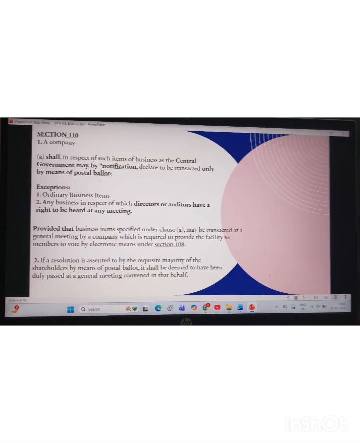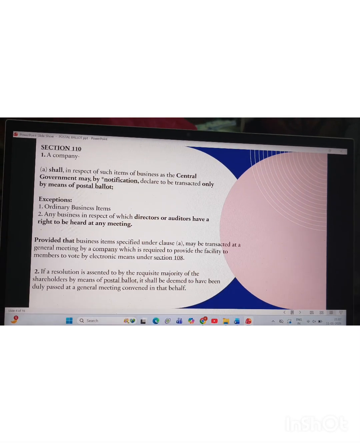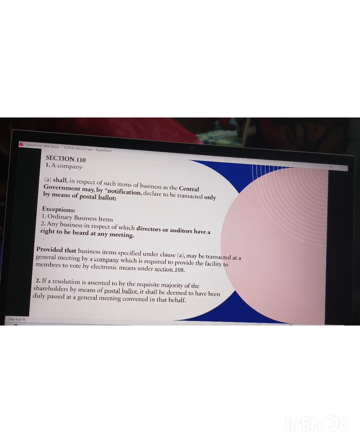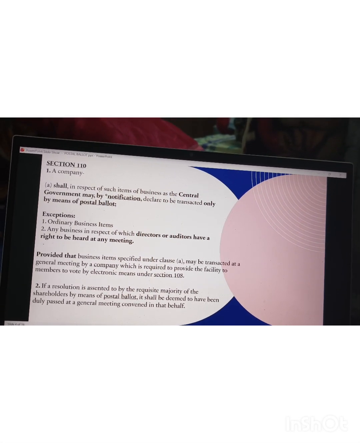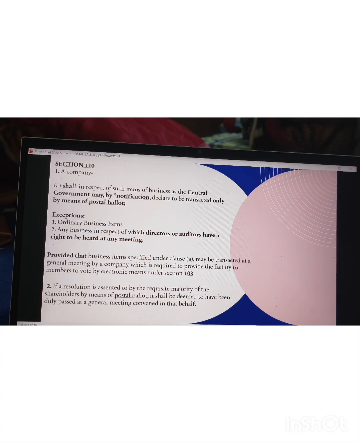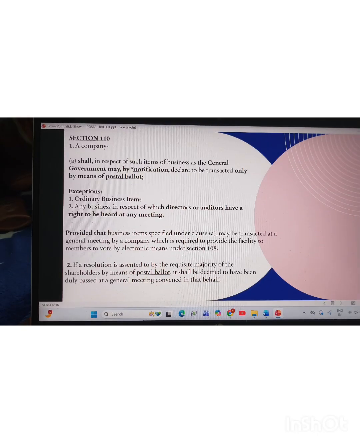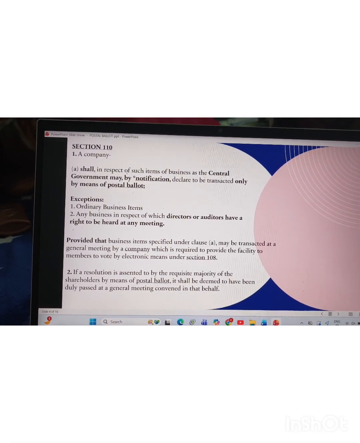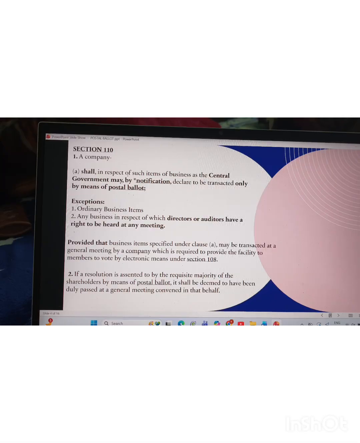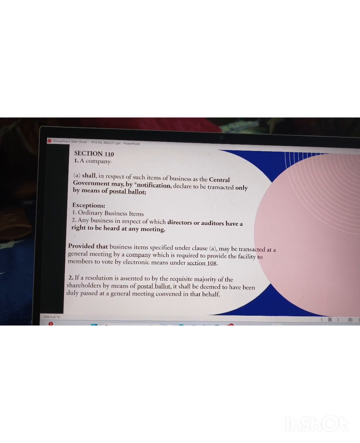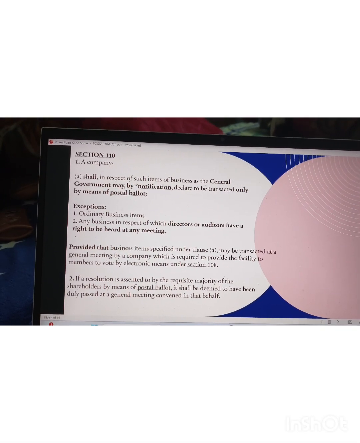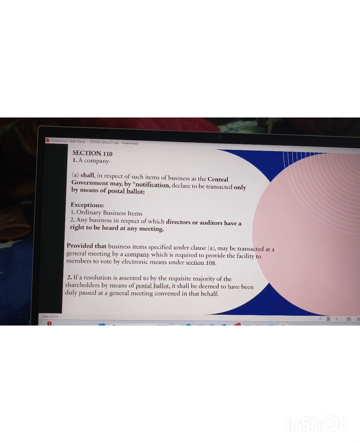Next, in this we know that certain business items are mandatory to be done through postal ballot, but there are some business items which the company can't do through postal ballot; it must conduct a meeting. Such businesses are ordinary business items, and business in which a director or auditor has the right to be heard at the meeting. So there are two business items which the company cannot do by means of postal ballot.